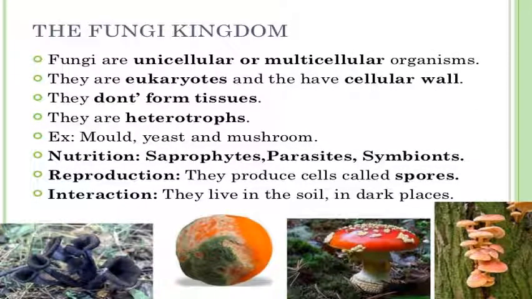They may be unicellular or multicellular organisms, are eukaryotes and have cell walls, and tissue formation does not take place. They are heterotrophs, means they are totally dependent on other organisms in the form of saprophytes, parasites, and symbionts. Examples I have given here are molds, yeast, and mushrooms, which all come into kingdom fungi. See, what are saprophytes, what are parasites, what are symbionts?